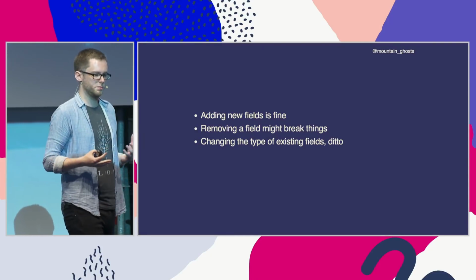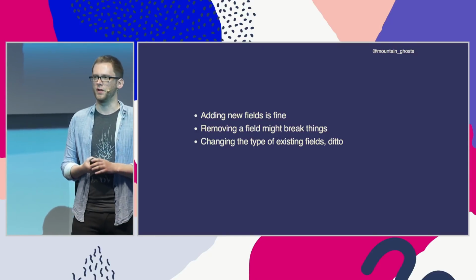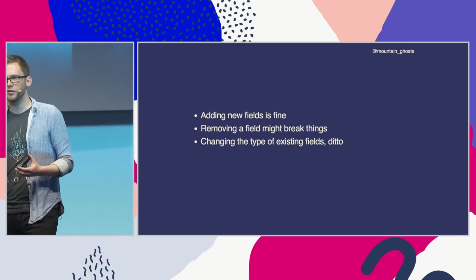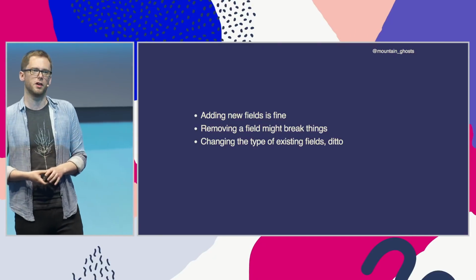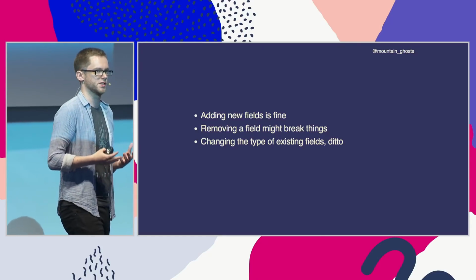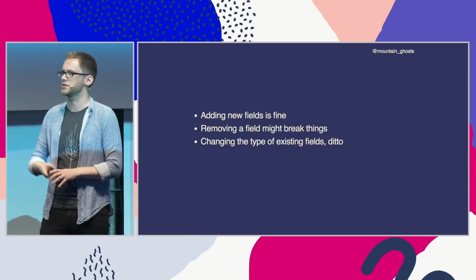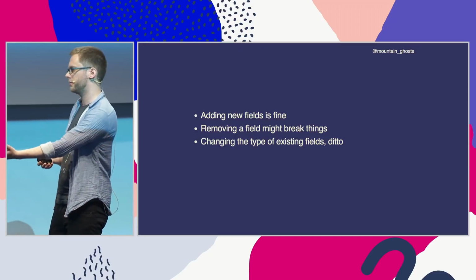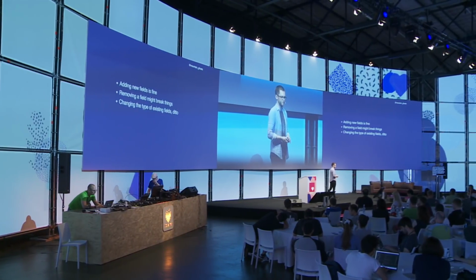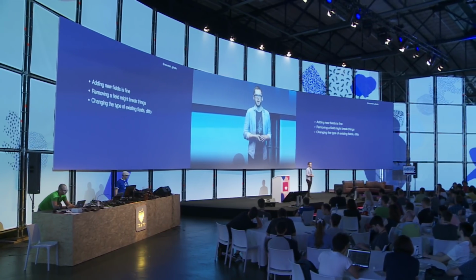So in broad terms, adding new fields to an object is fine. The existing callers will just ignore that new field. Removing a field might break things, as we've seen, and JavaScript won't alert you to that problem. And changing the type of existing fields can also break things. Sometimes you'll get an error because you're using a method that doesn't exist, but sometimes the program will silently do the wrong thing. But it's not quite as simple as that.